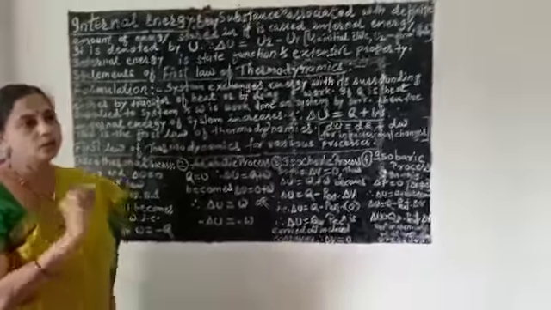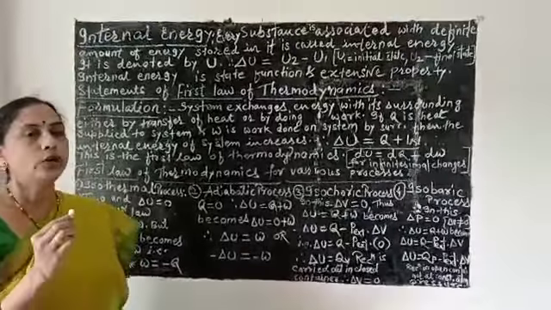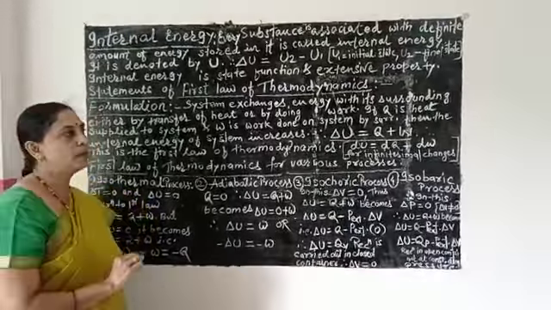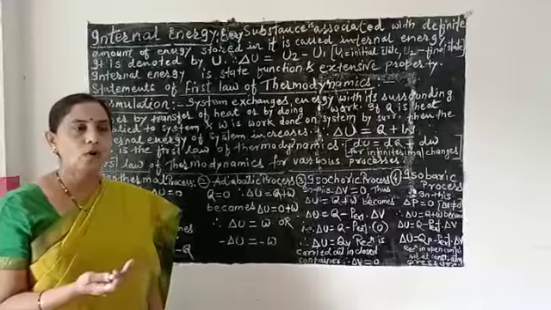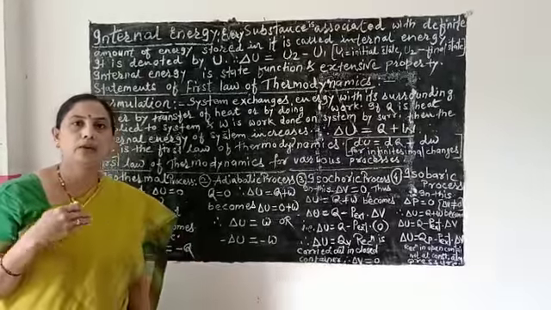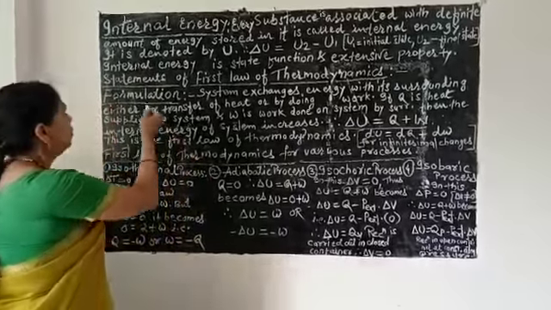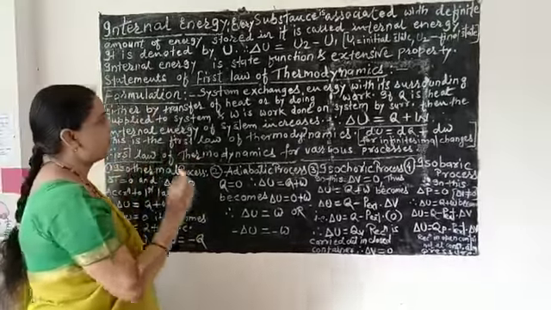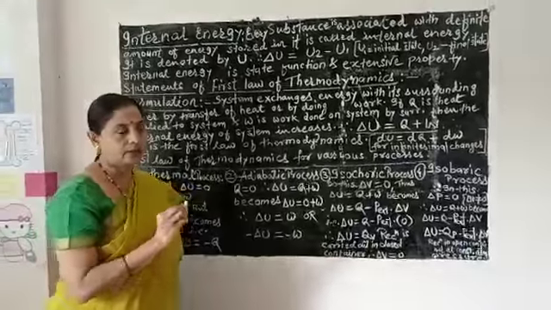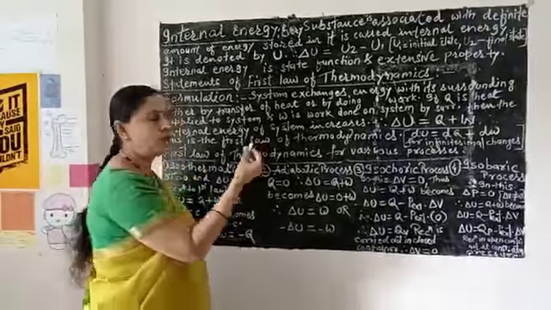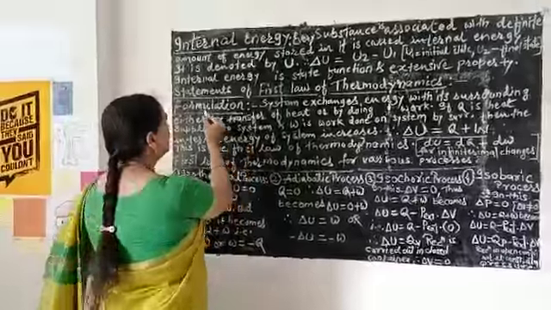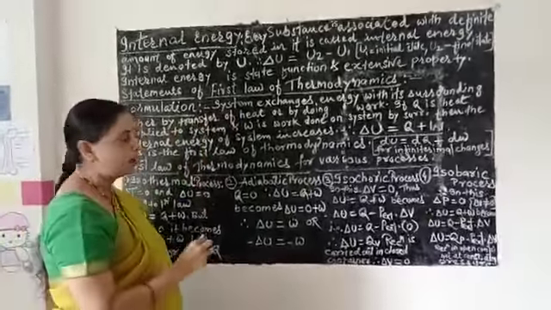Total energy of the universe remains constant. Total energy of an isolated system remains constant. When one form of energy disappears, exactly equal amount of another form of energy reappears. So you have to remember all these statements. They can be asked in the exams. Just for a 1 mark question, write any one statement for the first law of thermodynamics.